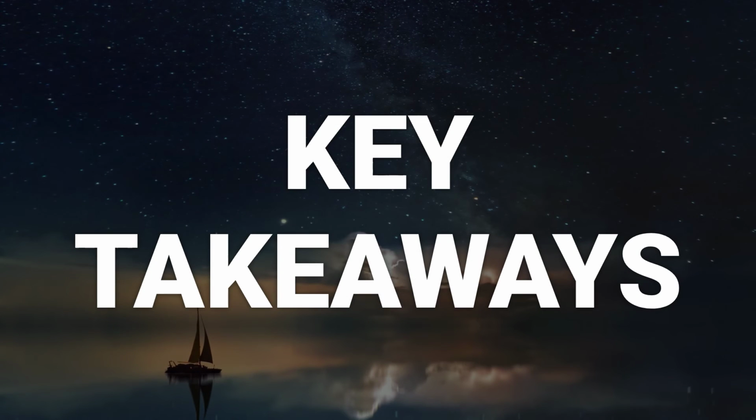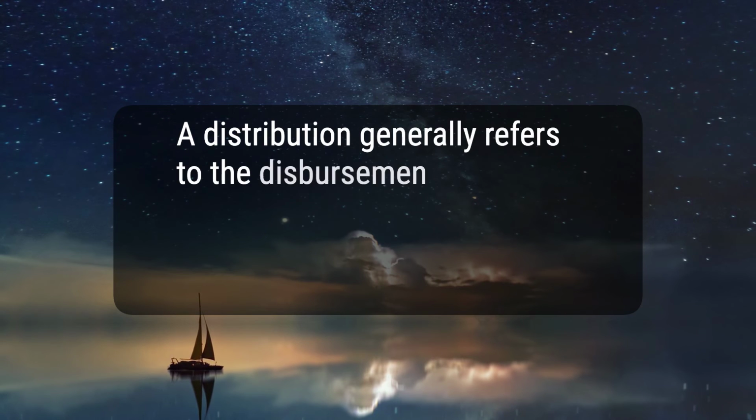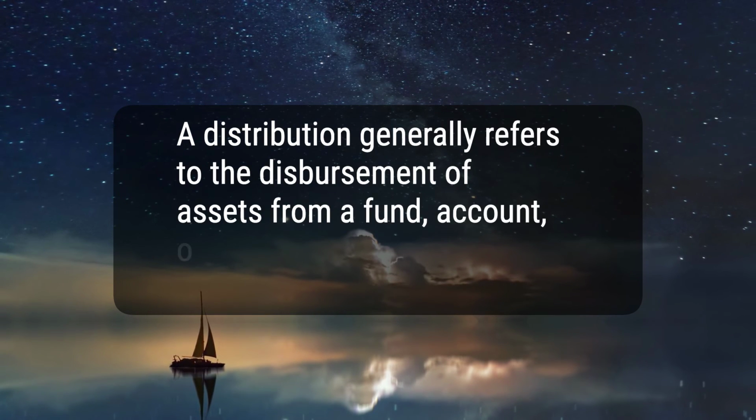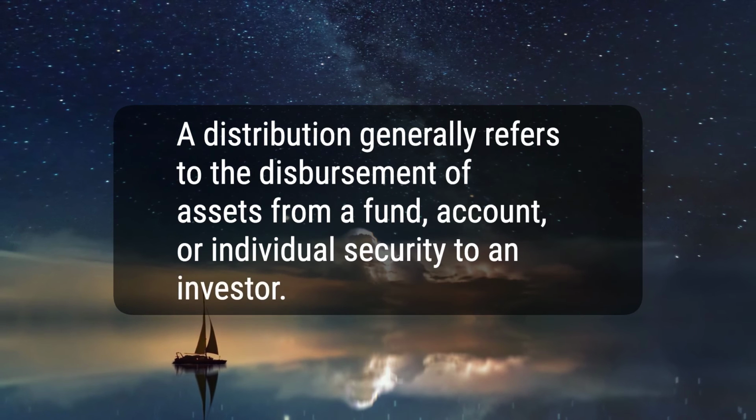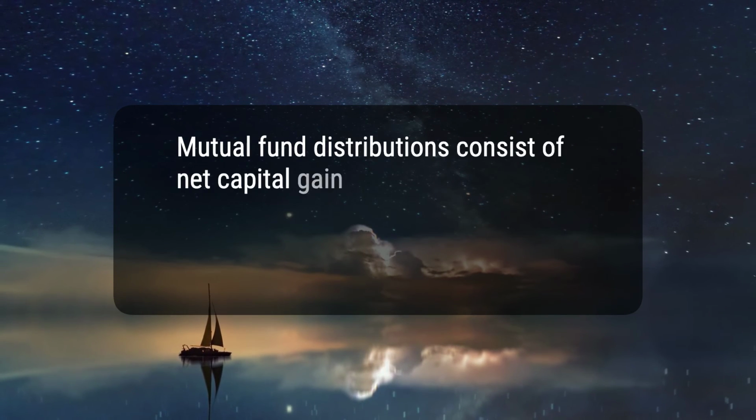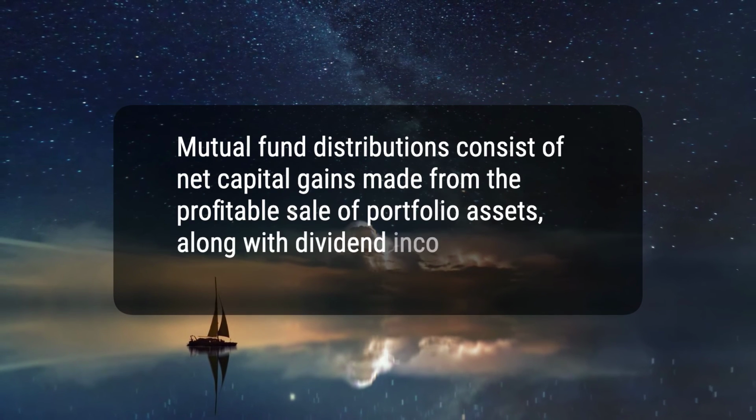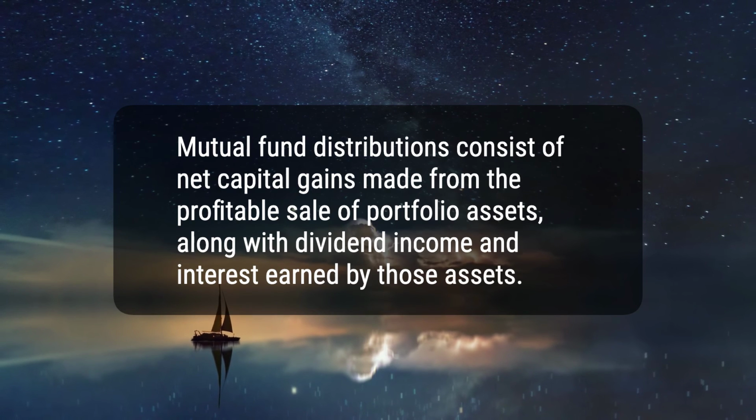Here are 5 key takeaways. 1. A distribution generally refers to the disbursement of assets from a fund, account, or individual security to an investor. 2. Mutual fund distributions consist of net capital gains made from the profitable sale of portfolio assets, along with dividend income and interest earned by those assets.